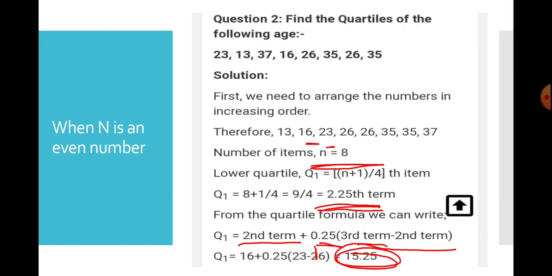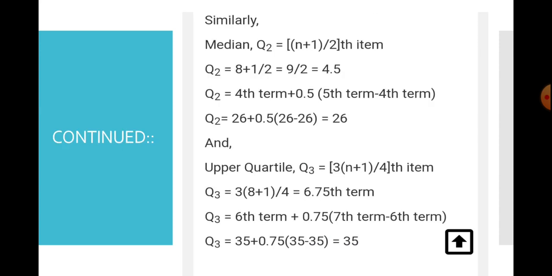Once again, I want to repeat it. First arrange the information into ascending order, then use the formula. You will have 2.25. So now you will have to use the formula: second term plus 0.25 into (third term minus second term). On substituting the values, we will get the answer.